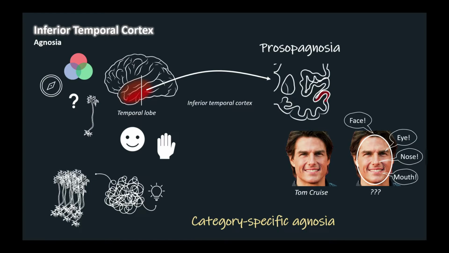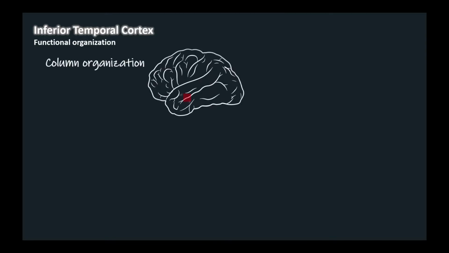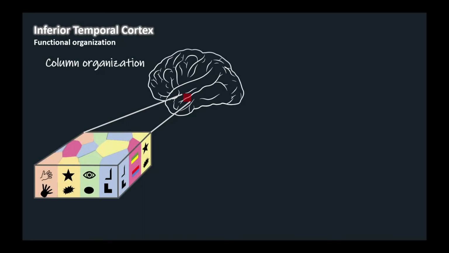Early relays in the cortical system are organized in columns of neurons that represent the same stimulus features such as orientation or direction of motion in different parts of the visual field. Cells within inferior temporal cortex are also organized in columns of neurons representing the same or similar stimulus properties.